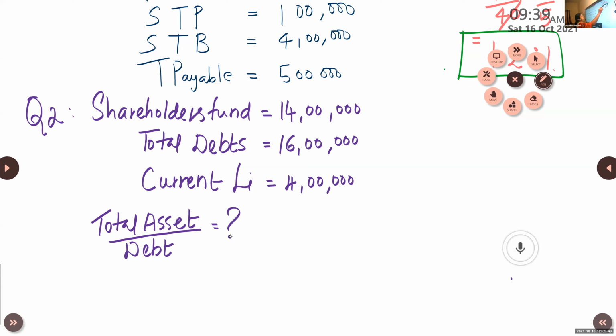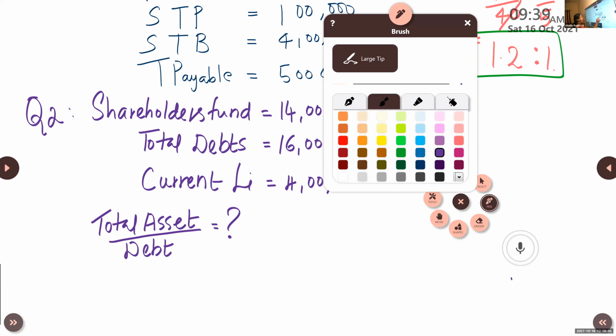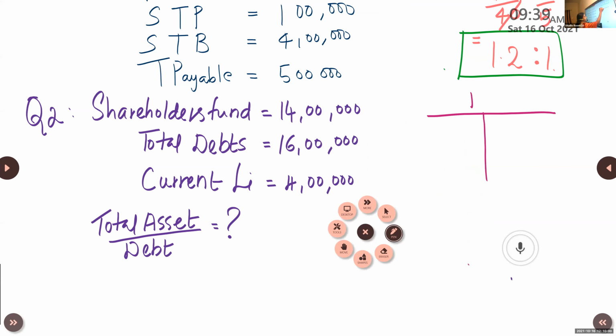When you get questions with these liability items, balance sheet items, it is always better to go for a rough balance sheet. Especially as it is MCQ, you better prepare this. Shareholders fund is given to you, that is 14 lakh. So this will be easy.